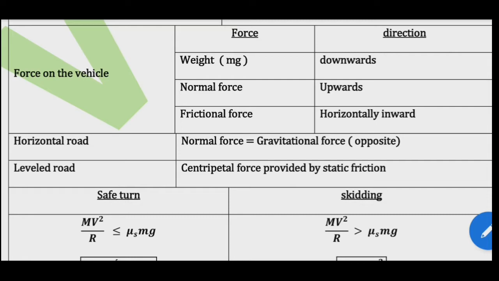Second one, the condition for skidding. If mv squared by r is greater than mu s mg, or mu s is less than v squared by rg, the static friction is not able to provide enough centripetal force to turn, and the vehicle will start to skid.